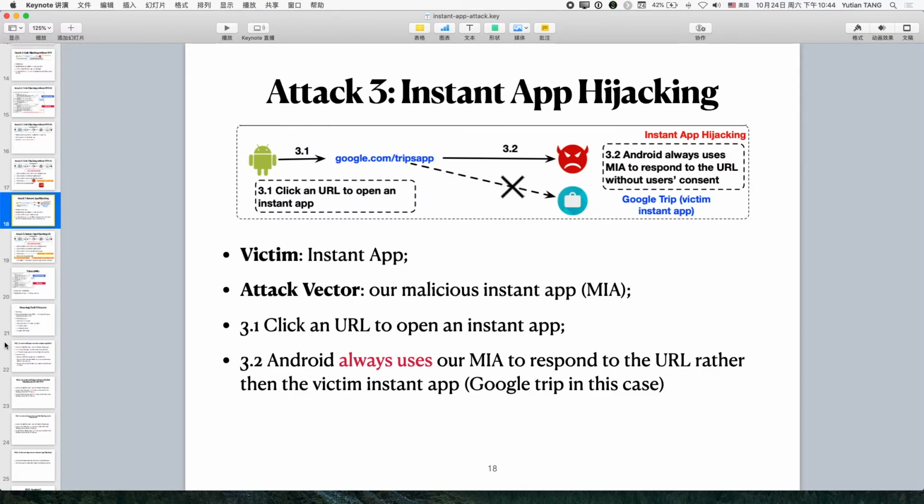The last attack is called instant app hijacking. In this attack, we want to stop users from using any instant app. So the victim app is an instant app. For example, if a user wants to open the Google Trip instant app, he or she has to click this URL to open it. But in our attack, when he or she clicks this URL, he or she will be led to our malicious instant app rather than the victim instant app.